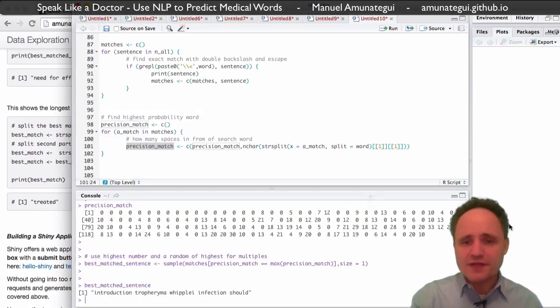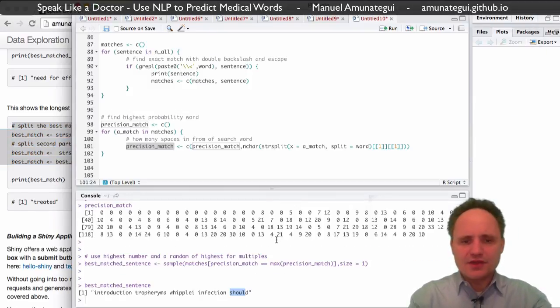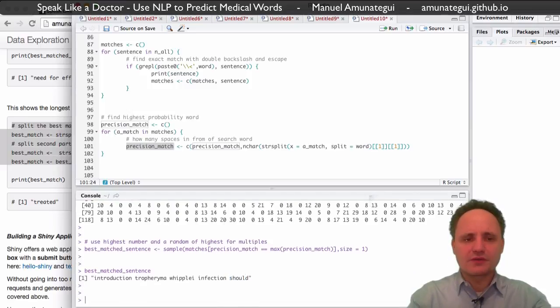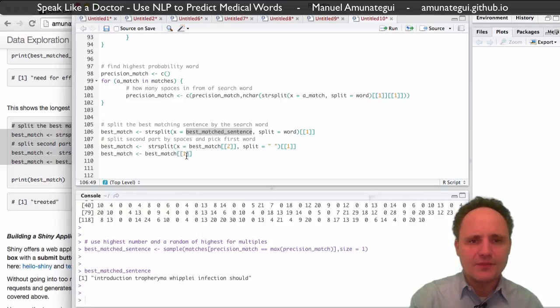Then, of course, that's the word. Now we need to find, this part is very boring code, right? It's just going to extract the next word after the word I'm looking for. So here we can look at it quickly. It's basically going to split it by the best word, and it's going to say find me the word that's right after that one. So basically it takes the best matching n-gram and splits it by the word.